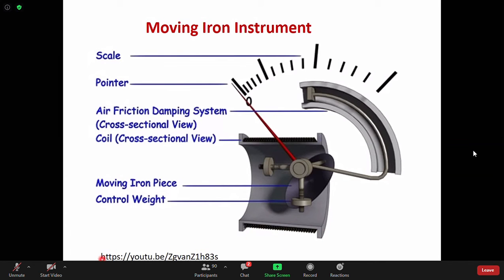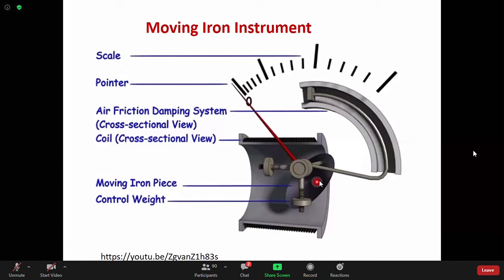I have shown you a YouTube link. You can see that video; it will give you some inside picture of the moving iron instrument. Okay, this is the schematic representation of that.